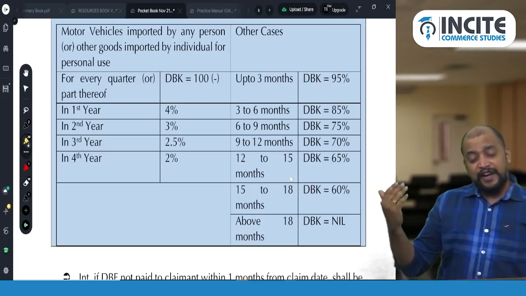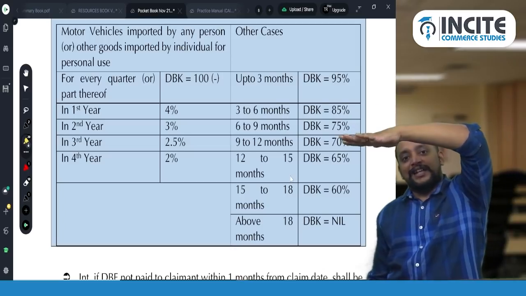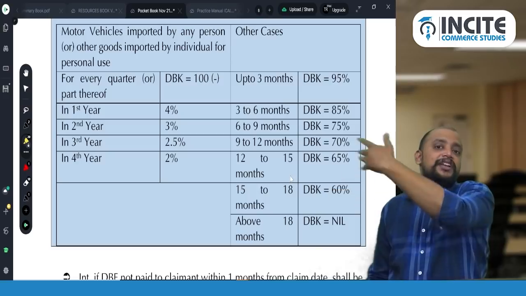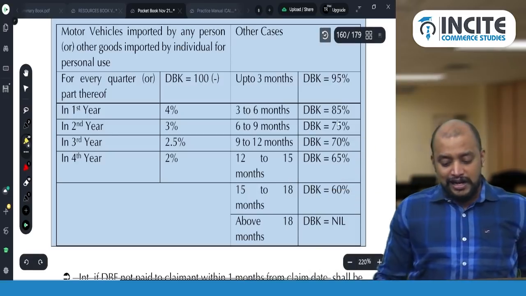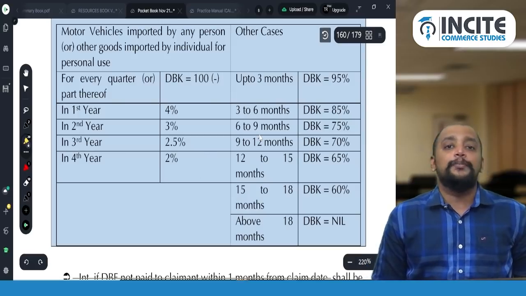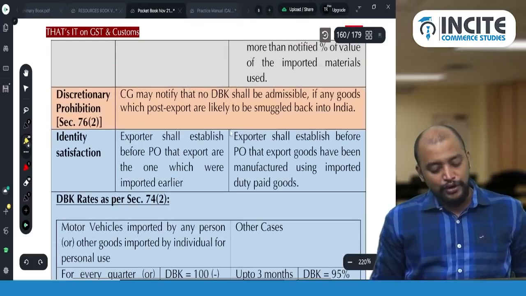Thereafter you reduce by 5%. So for 0 to 3, it is 95, then 85, then 75, thereafter 5, 70, 65, 60, thereafter nothing. So these are the rates which you need to remember, and accordingly some questions may be asked on computation related to duty drawback. So these rates you need to remember, no other go.